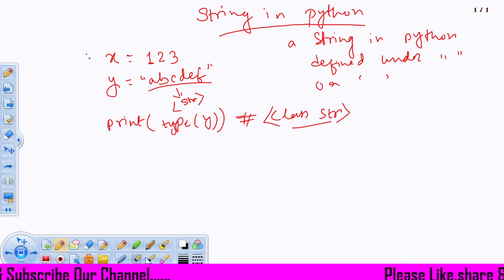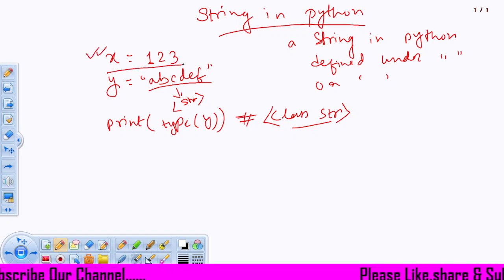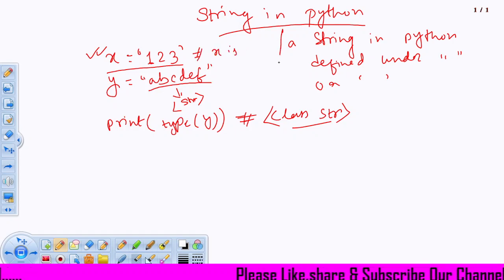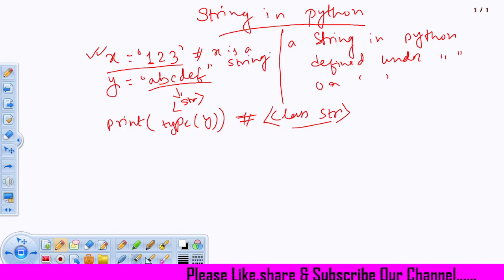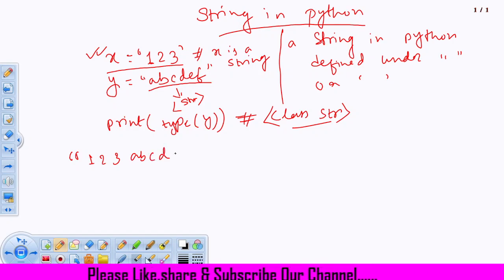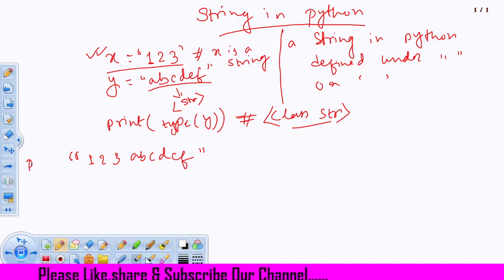Now what about this x? This x is considered an integer when 123 has been stored, but whenever I put quotation marks like this, 123 will become a string. So whatever I write inside double quotes or single quotes in Python will be considered a string.